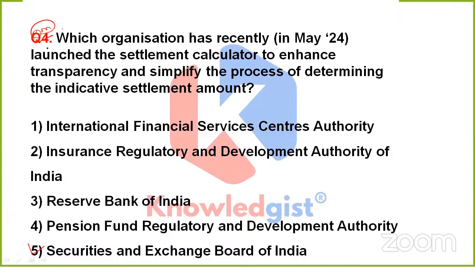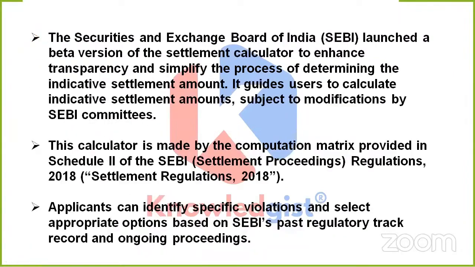The name of that particular organization that would be most prominent to launch this settlement calculator. So this time, dear, the correct option is SEBI. That is option 5, Securities and Exchange Board of India, which means SEBI has launched a beta version of settlement calculator. It is being launched to enhance transparency and simplify the process of determining indicative settlement amount. Apart from it, it guides users to calculate indicative settlement amounts subject to modifications by SEBI committees.